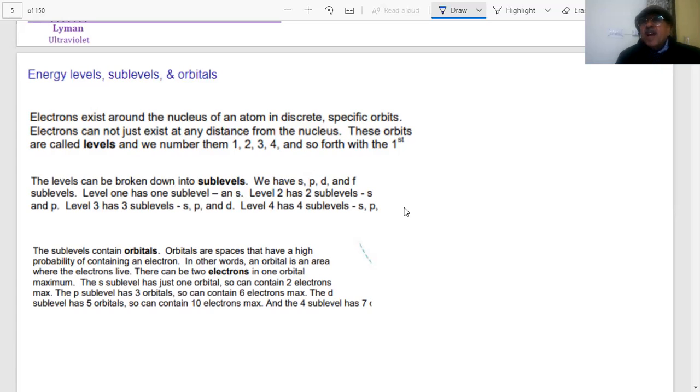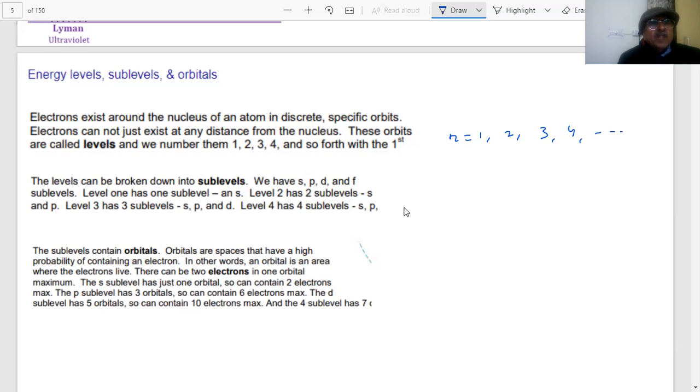But the important point is, as the emission spectra of elements with more than one electron were studied, the lines were resolved into doublets, and it was observed that there are sub-levels and orbitals. So electrons exist around the nucleus in an atom in discrete, specific orbitals. An electron cannot just exist at any distance from the nucleus. These are called levels and we number them n = 1, 2, 3, 4 and so on. This was proposed by Bohr also.